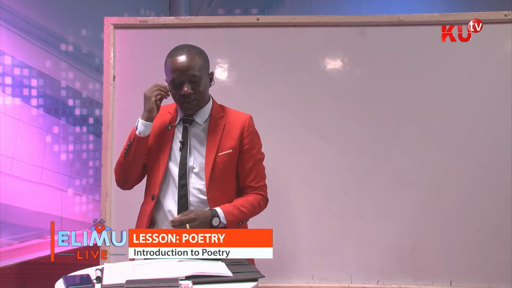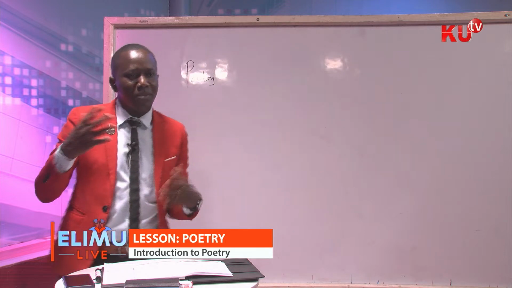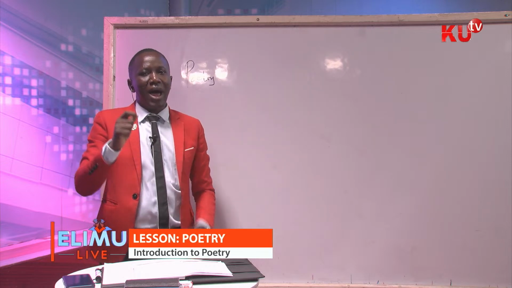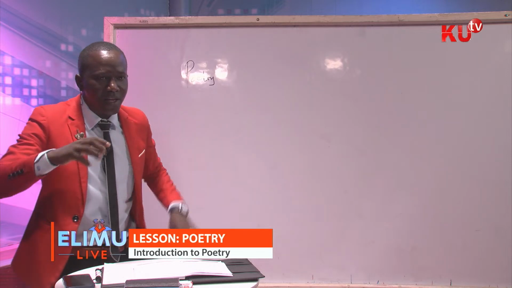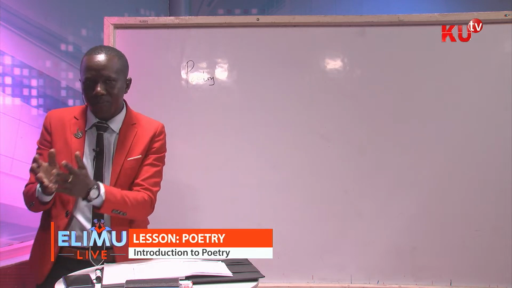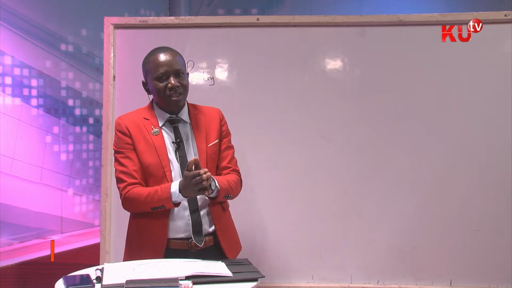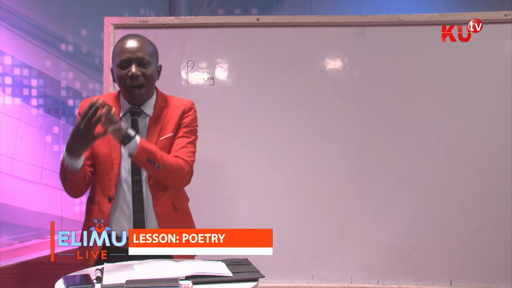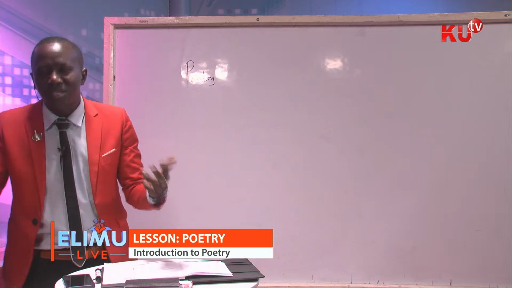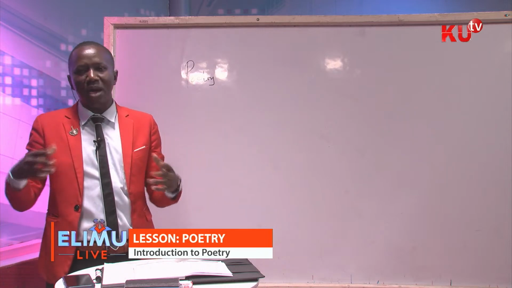Thank you, boys and girls. Before I go to the other styles in poetry, allow me to give you the difference between onomatopoeia and ideophone. Onomatopoeia is when you use a word that is describing the sound that has been made by an object.